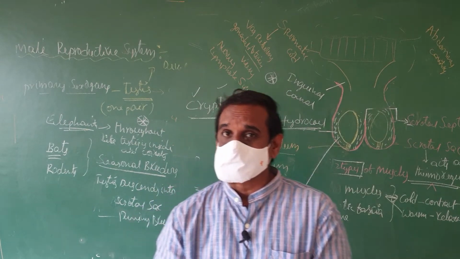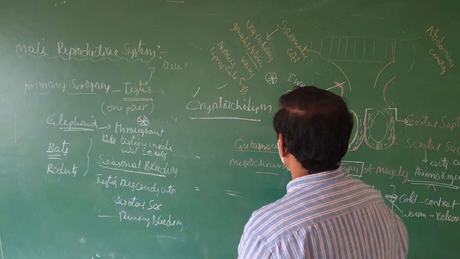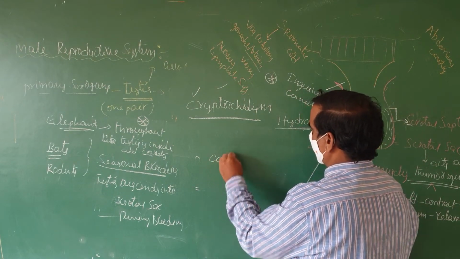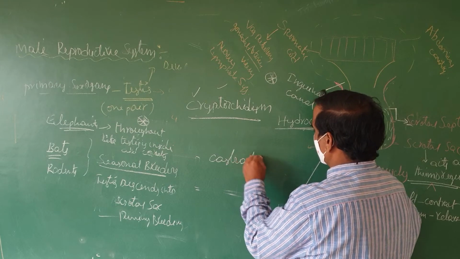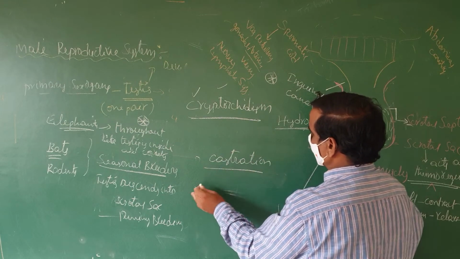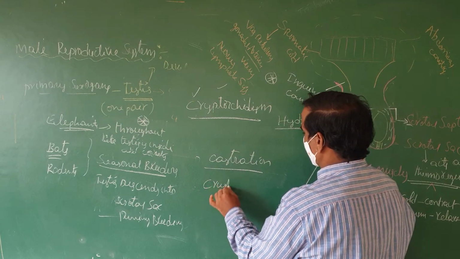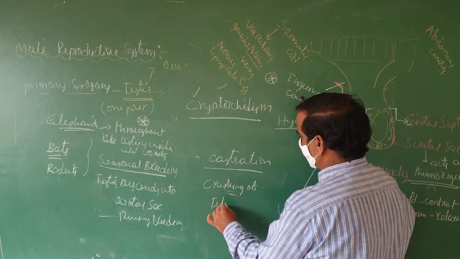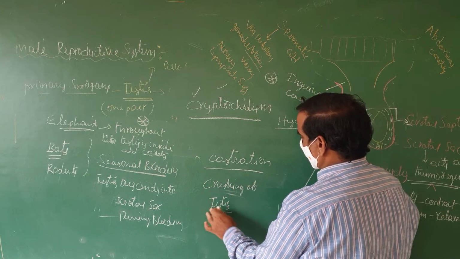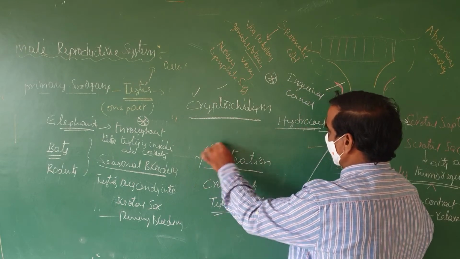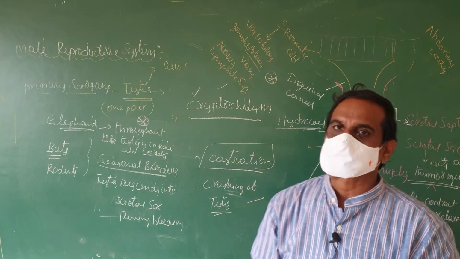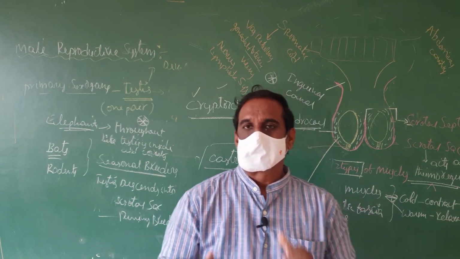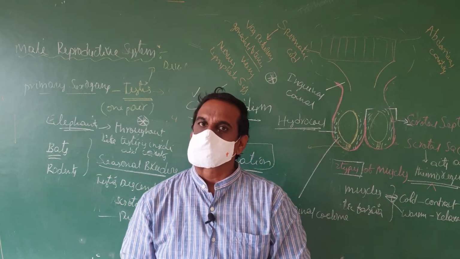Another word is castration. What is castration? Crushing of the testis is called castration. Why does castration take place? It helps us convert bulls into bullocks.